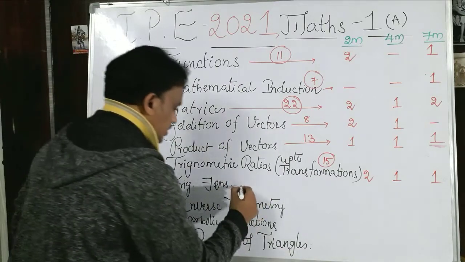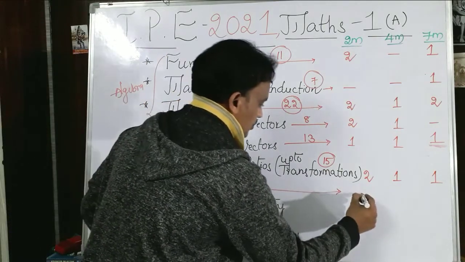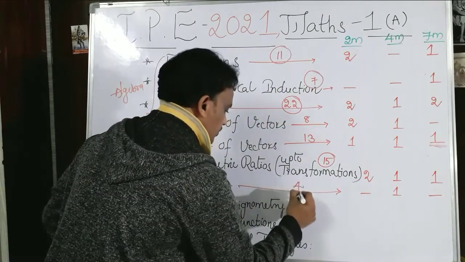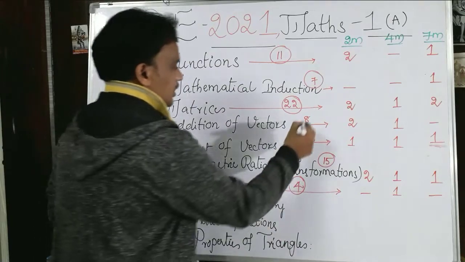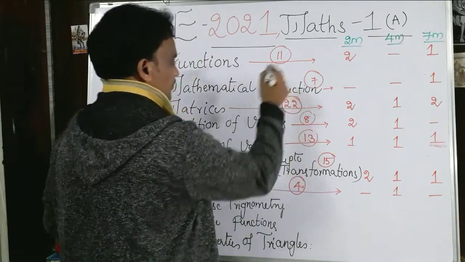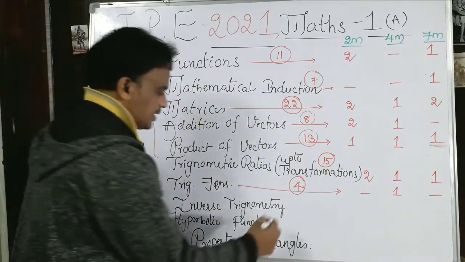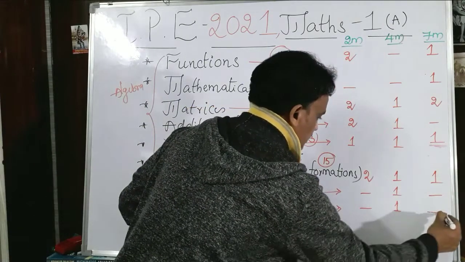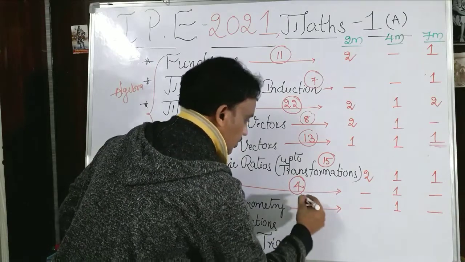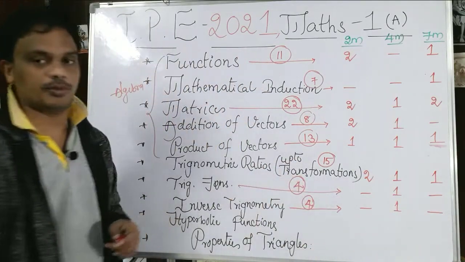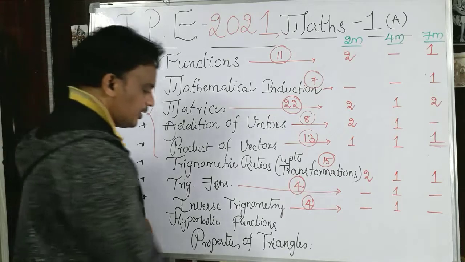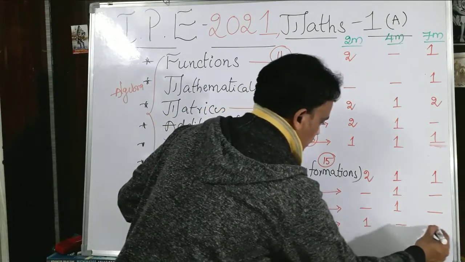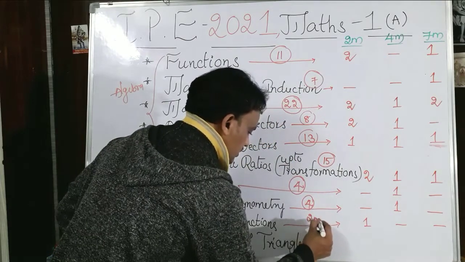From the trigonometric equations there is no 2 marks question, one 4 marks question, and no 7 marks question. It is for 4 marks. Similarly from inverse trigonometry, no 2 marks, one 4 marks question, no 7 marks question. So 4 marks. And hyperbolic functions is a very small topic. It has only one 2 marks question, no 4 marks, no 7 marks, just 2 marks.